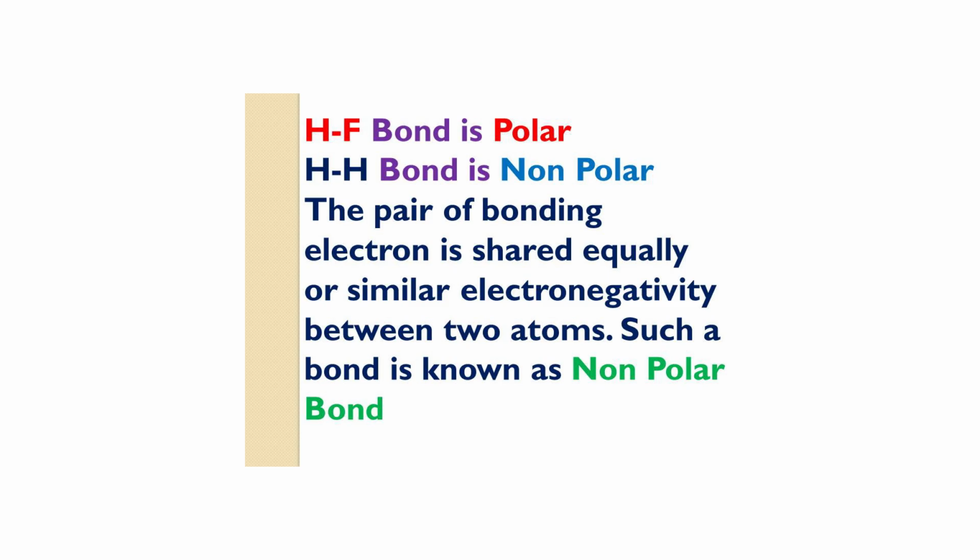Then what is polar and non-polar bond? The pair of bonding electron is shared equally between two atoms. That is same electronegativity between two atoms. Such a bond is known as non-polar bond. Example is hydrogen molecule H-H bond, chlorine molecule Cl-Cl bond. What is polar bond?